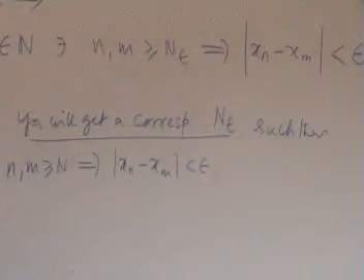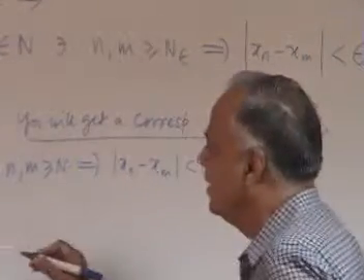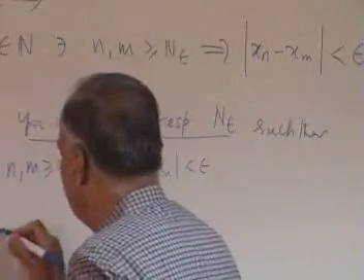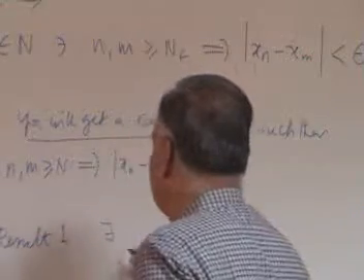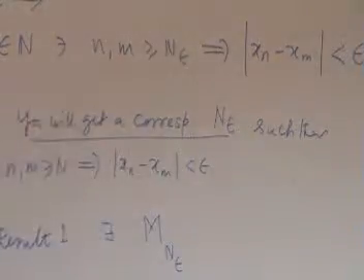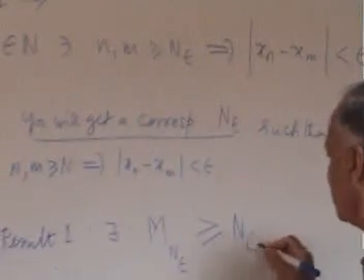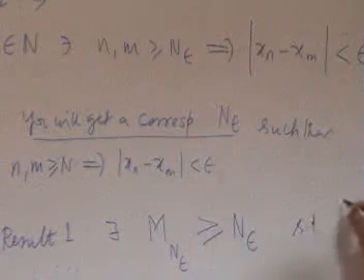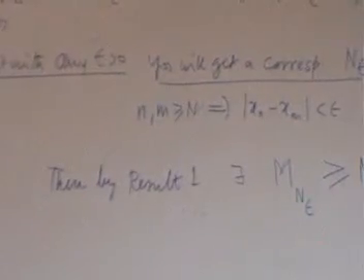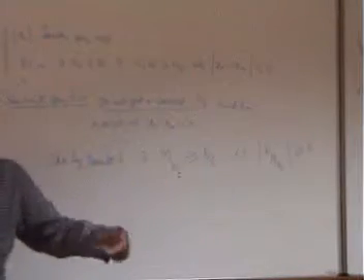But then by result 1, whatever be the positive number, there will be a fellow corresponding to it beating k. So by result 1, there exists, I will call it M N epsilon k, one fellow beyond that stage such that modulus of it is greater than k.